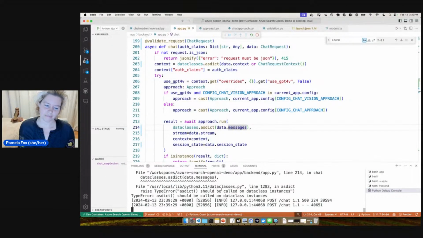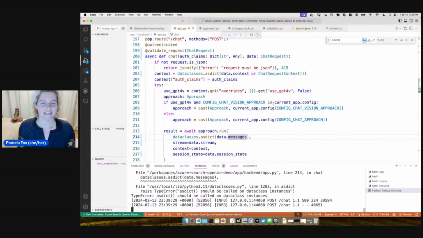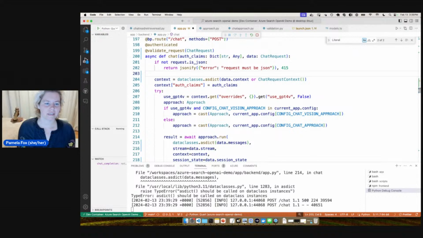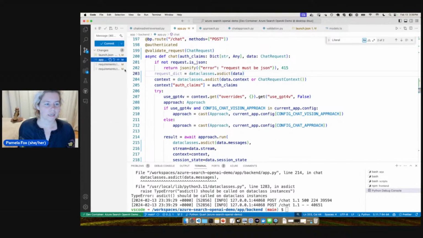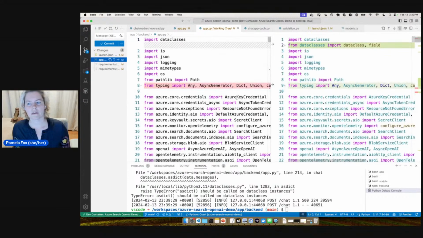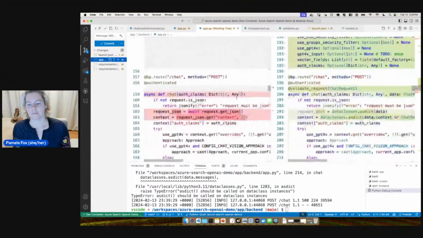Okay, so as I wondered about, it says asdict should be called on a data class instance. So what we could do is set the whole request dict. We'll just do dataclasses.asdict data, and then we could go through and find those changes we made before and revert them back.